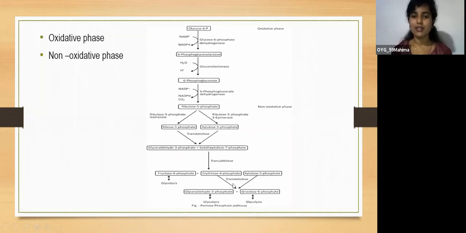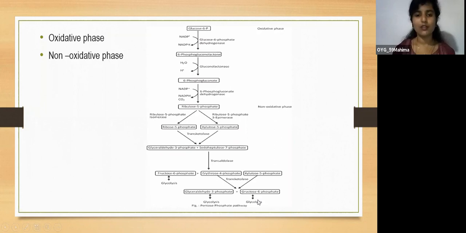Again, under the influence of the enzyme transketolase, xylulose 5-phosphate transfers 2 carbon atoms to erythrose 4-phosphate. So there will be formation of fructose 6-phosphate here, and 3 carbon atoms will be remaining, which is glyceraldehyde 3-phosphate. So glyceraldehyde 3-phosphate is also used for the glycolysis pathway along with fructose 6-phosphate.